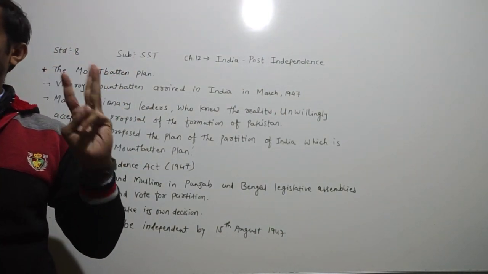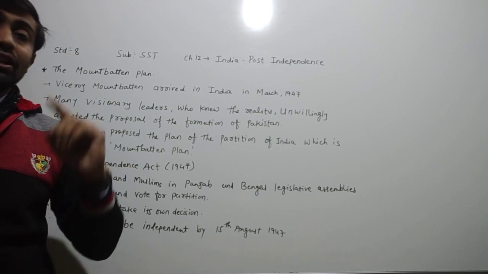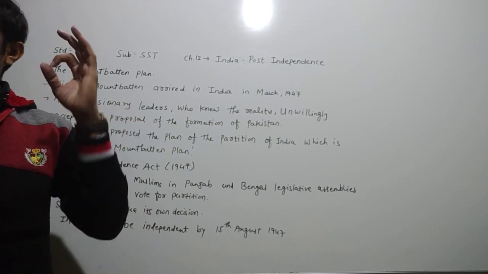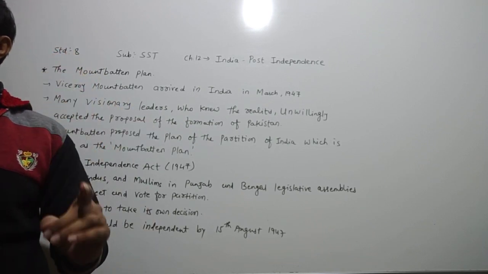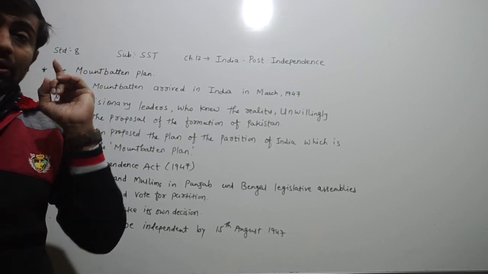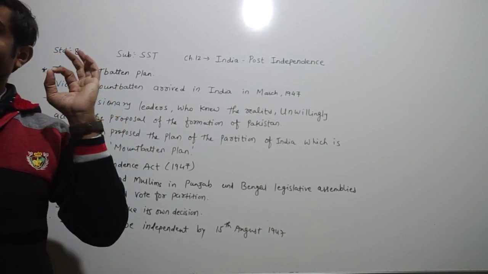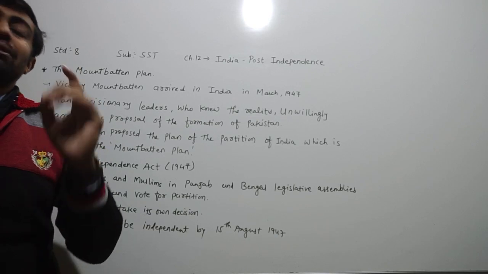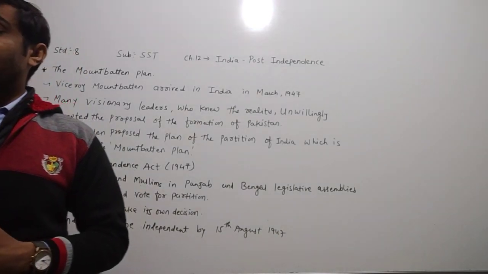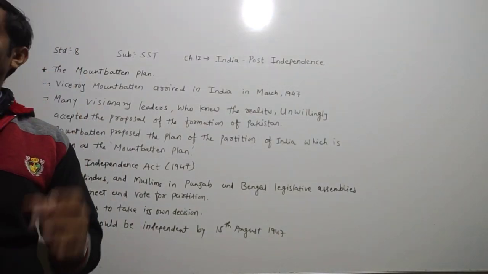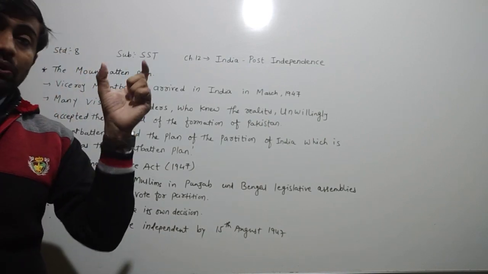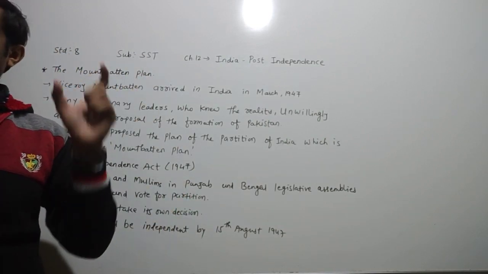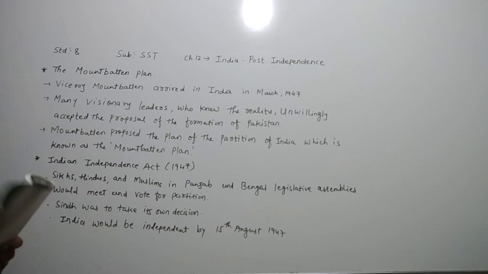How many months? 3 months over a series of meetings. Consequently, Mountbatten proposed a plan of the partition of India, which is known as the Mountbatten Plan.